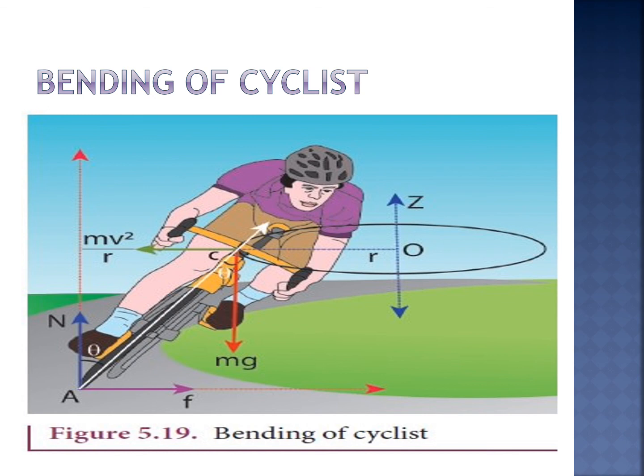While negotiating the circular level road of radius r and velocity v, the cyclist has to bend at an angle theta, and theta equals tan inverse of v square by rg. V is velocity, r is radius, g is acceleration due to gravity. Did you understand? So this is the bending of a cyclist.